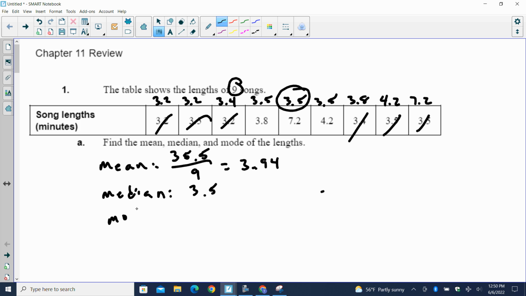Mode, most frequently occurring number. The number that occurs more than any other number. 3.5. There's 3 of them. There's 2 3.2s, but there are 3 3.5s.